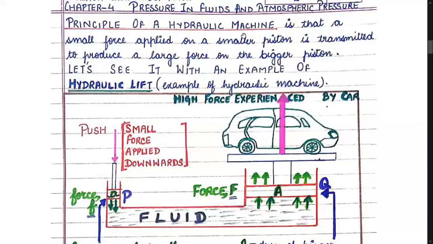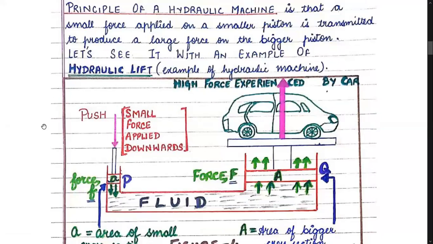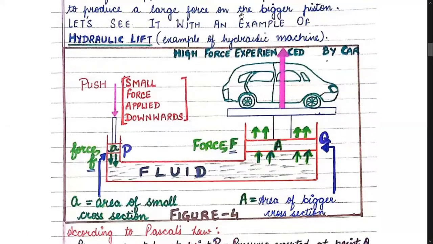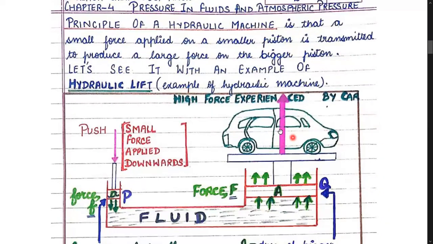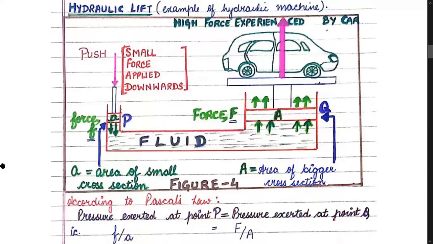Children, similarly, the principle of a hydraulic machine, any hydraulic machine, is that a small force applied on a piston. We are applying a very small force on one of the pistons such that a higher force is experienced on the other side. Why so? Now children, in this case also, if a small force is applied on a smaller piston, that force is transmitted to produce a large force on the bigger piston. So here is an example given to you.